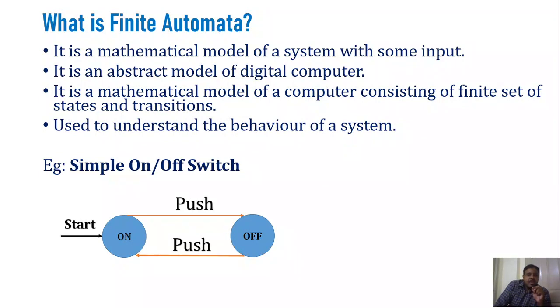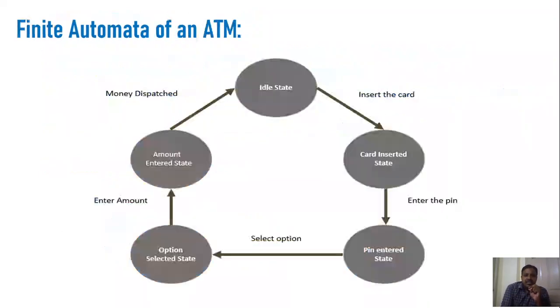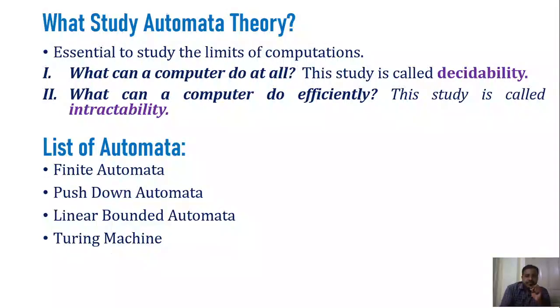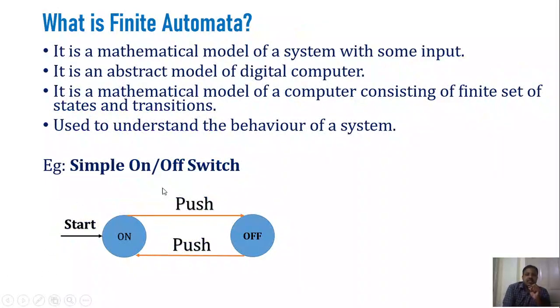That's it. To make things clear, let us have a look at a simple switch. Consider that we are going to understand the behavior of a switch with respect to a state transition diagram. The first point is how the switch behaves. Basically, the switch operates in two states: one is the on state, and the other one is the off state.